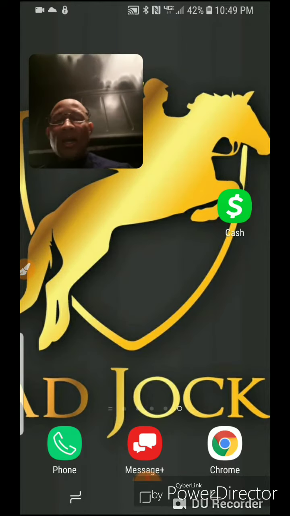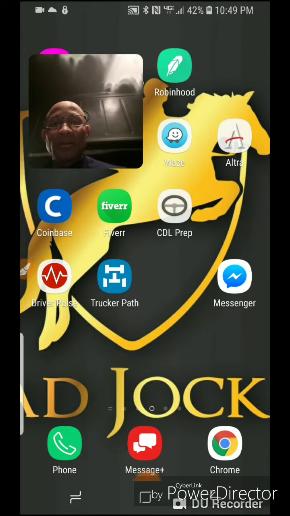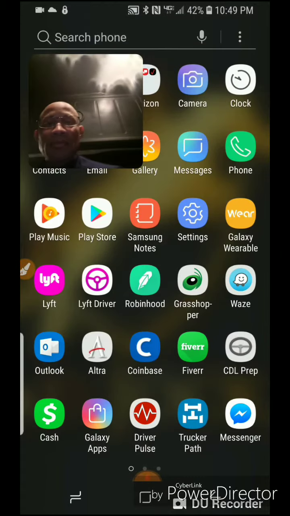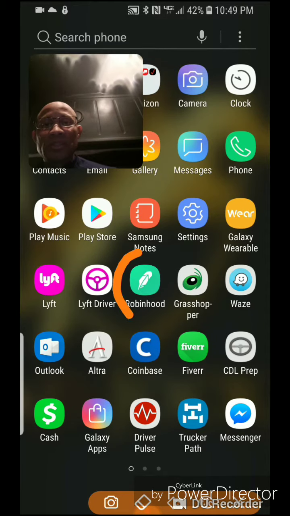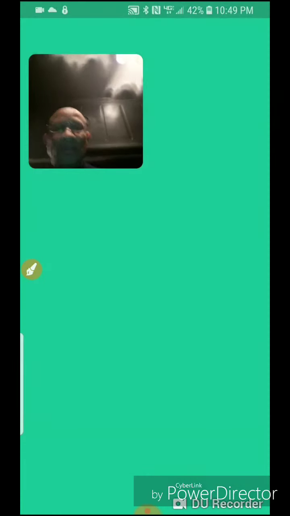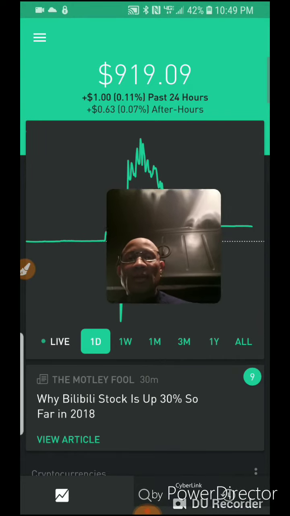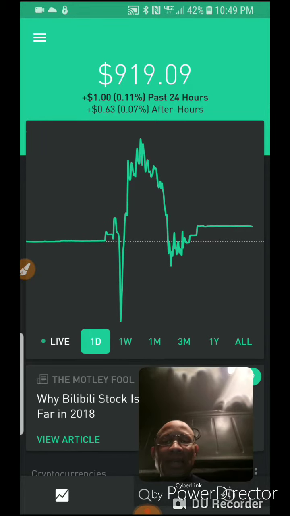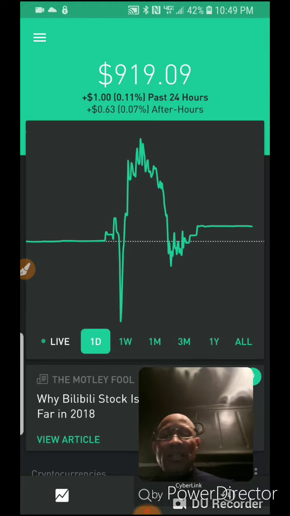There's my logo. All right. So what we're going to talk about here is my app. As you can see, that's what the app looks like right there. Robinhood. Just going to click on that app. Go inside. And this is the basic layout. I'm not telling you what to do. I'm just giving you a little bit of view of what it looks like here.